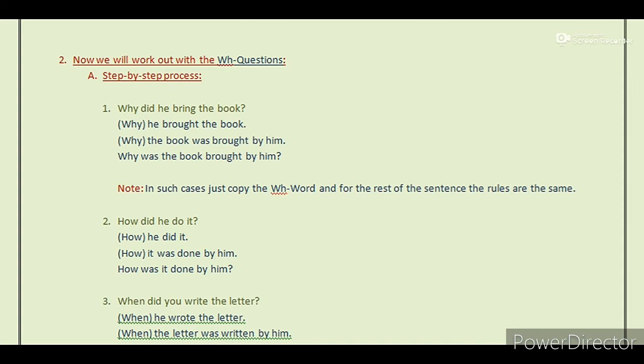The auxiliary is did, the main verb is bring, and the object is the book. Now make it an assertive one. Just copy the WH word as it is. So why comes down why. Next comes the subject he. Next comes the verb, that means did plus bring, it becomes brought in past tense. Next comes the object, the book.